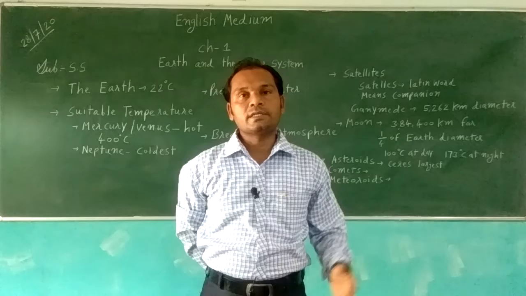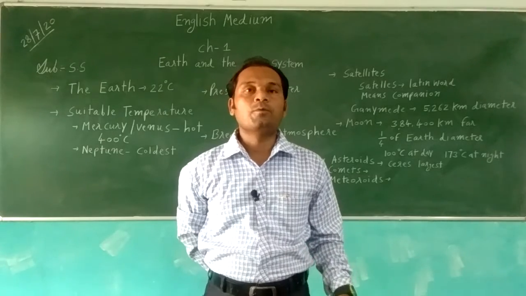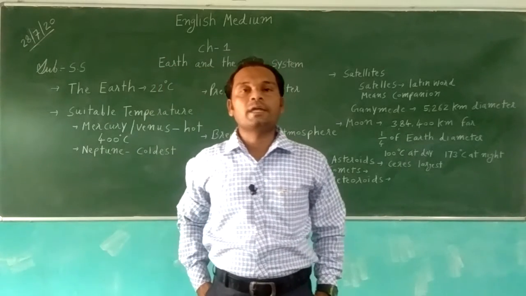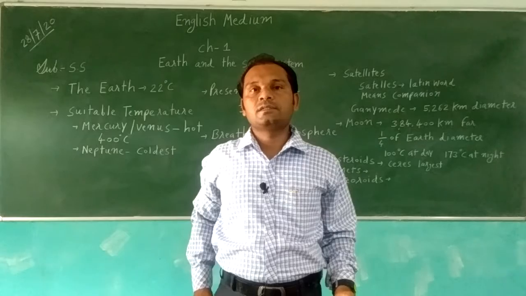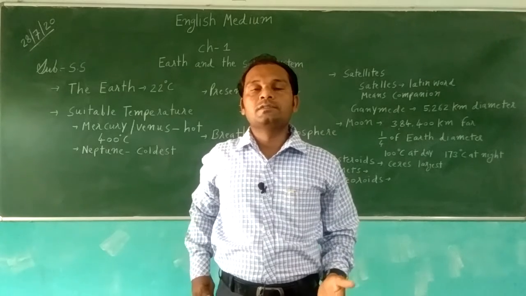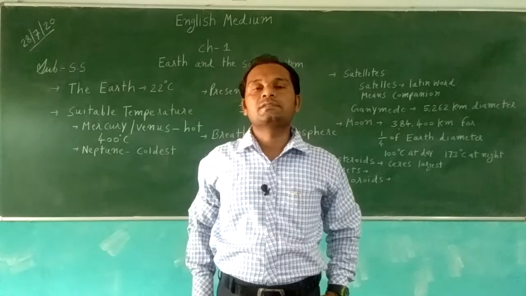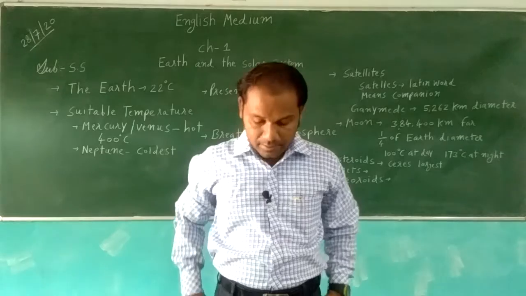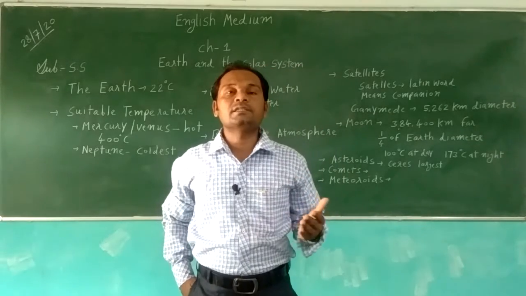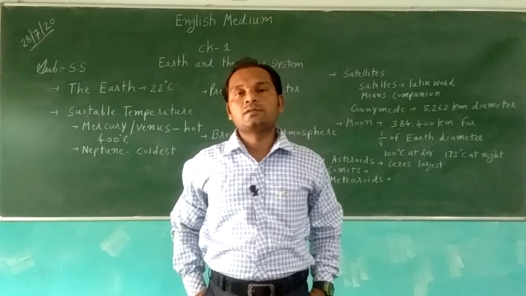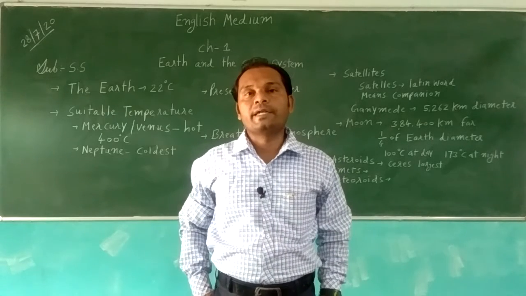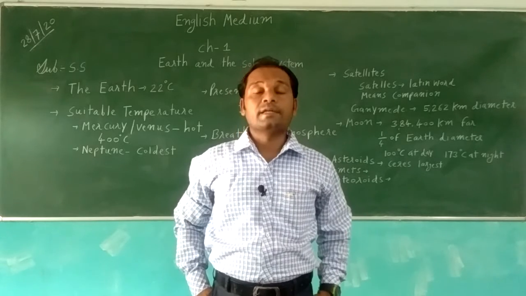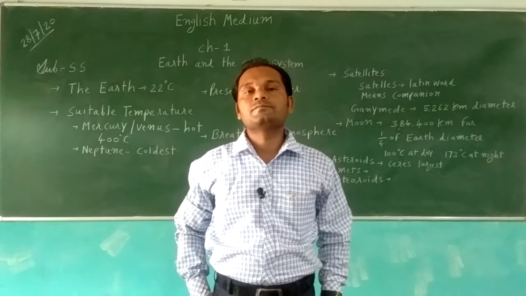It is suitable for life, so human beings, animals, and birds can all survive. The distance from the sun determines the temperature of a planet. The Earth is a middle planet, and we can see that its temperature is very suitable to live.